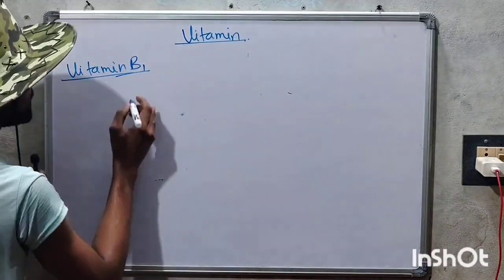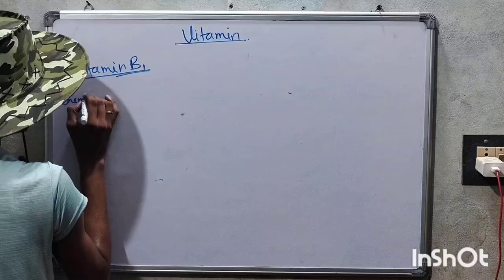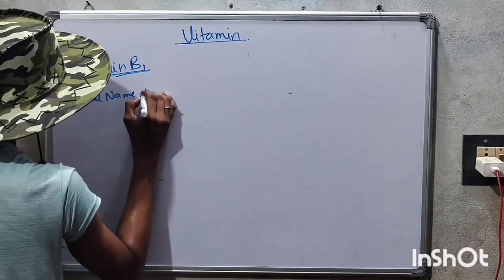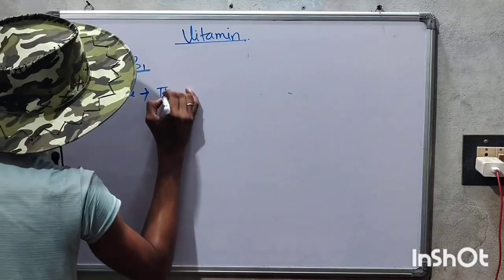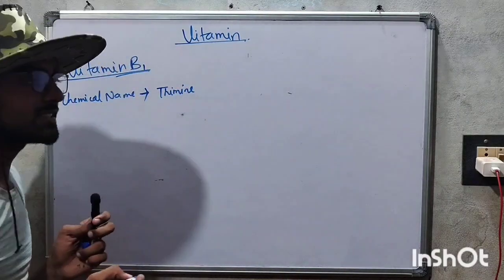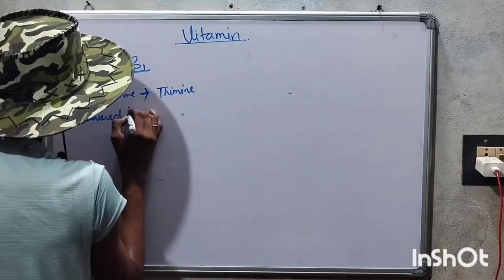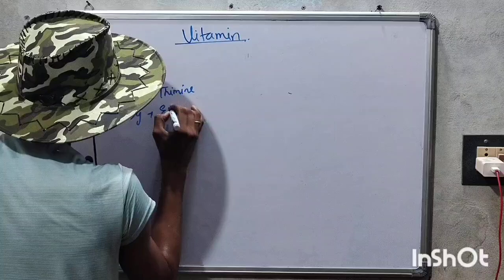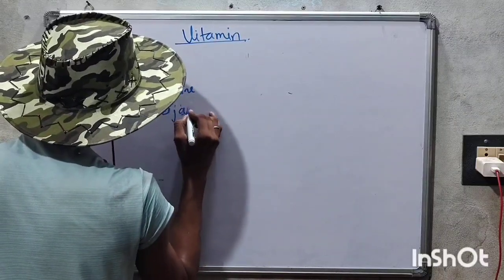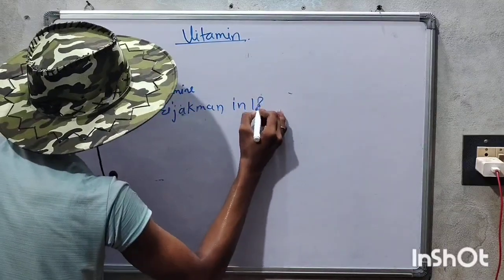The first thing now is vitamin B1. Its chemical name is thiamine, and it was discovered by Eijkman in 1897.